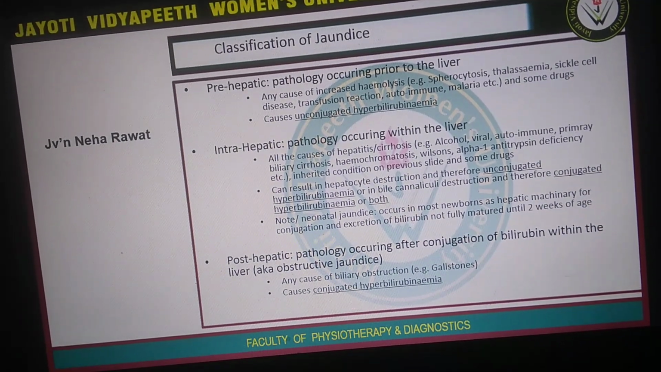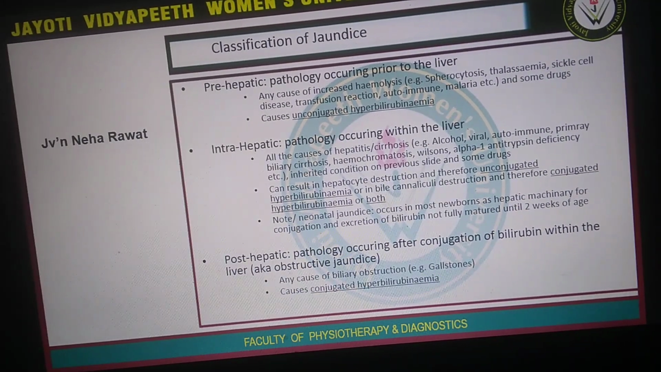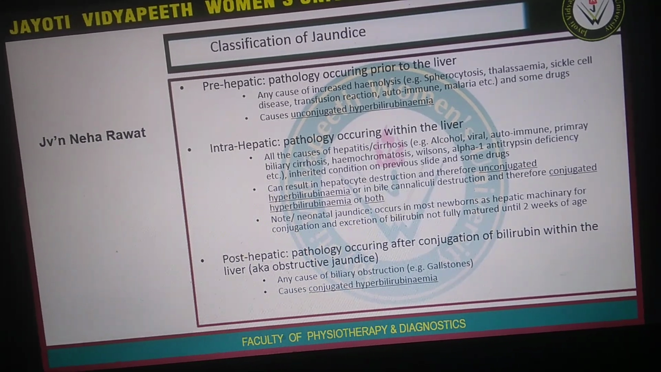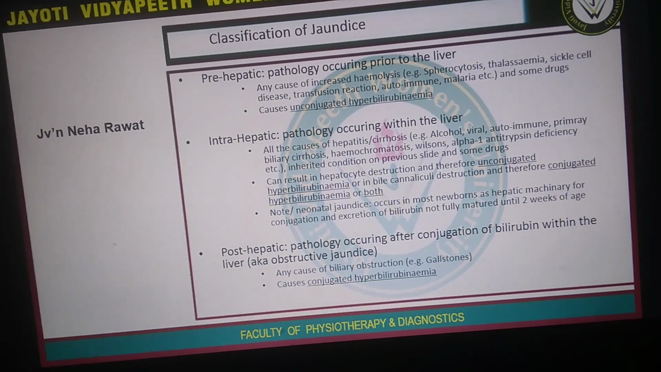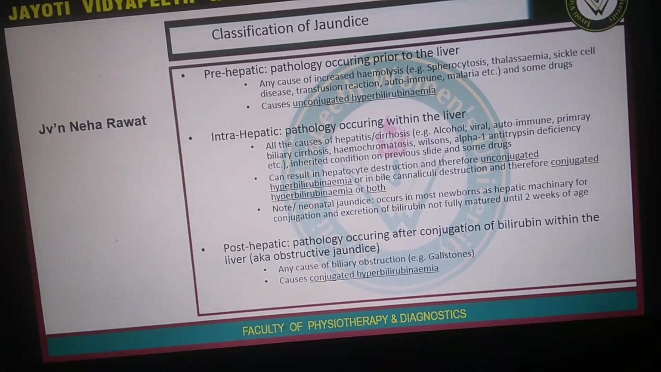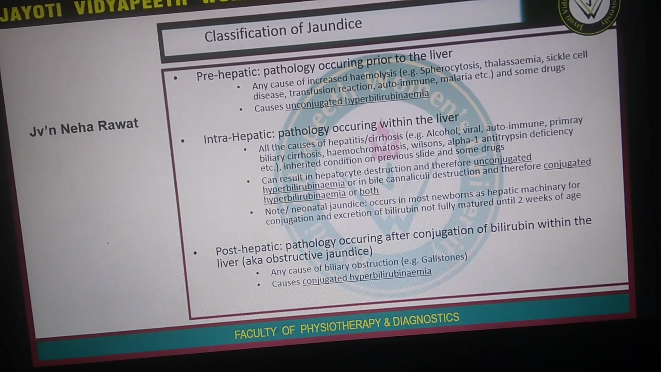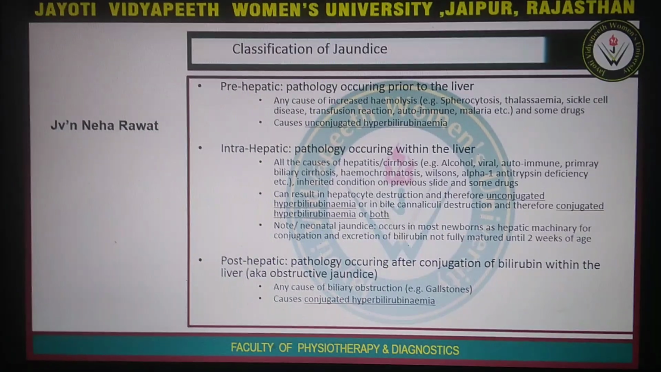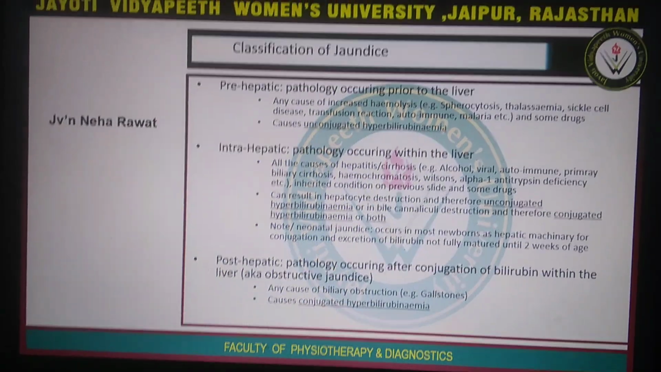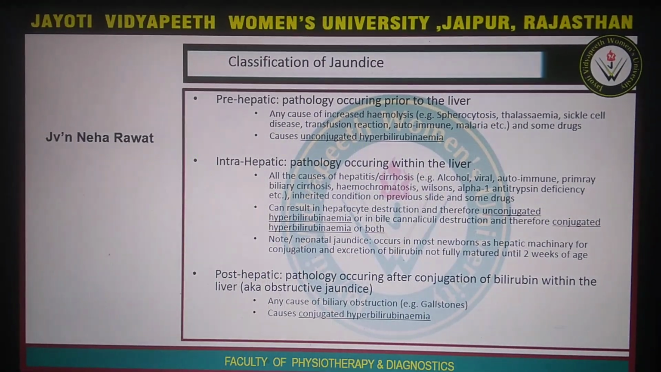hemochromatosis can result in hepatocyte destruction and therefore unconjugated hyperbilirubinemia, or in bile, or it could be the cause of both conjugated and unconjugated. In posthepatic, it is occurring after conjugation of bilirubin within the liver.